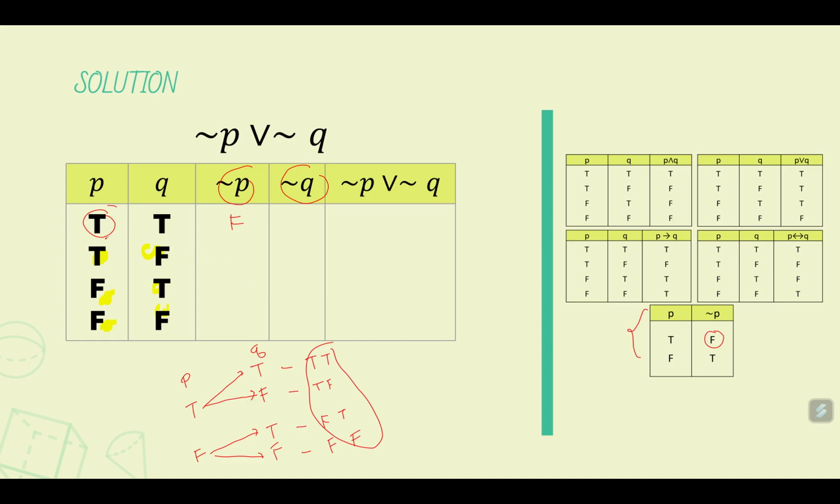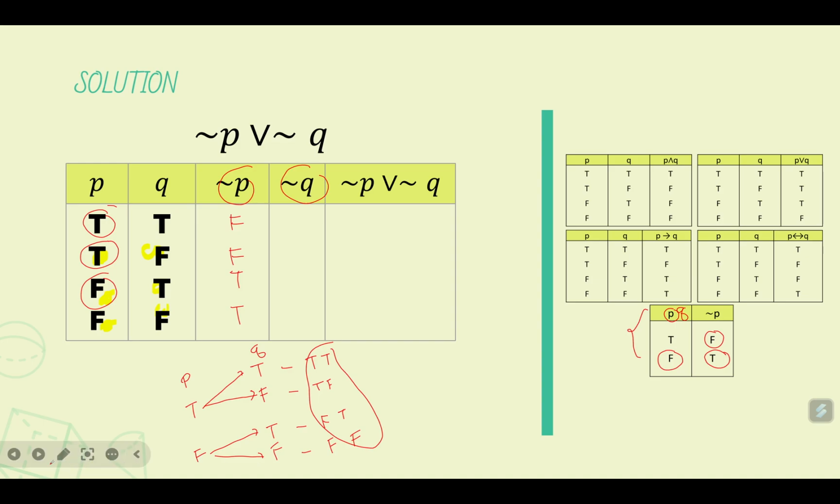And then we move to the next value, which is T. So again, this is false. And then we move to another value here, F. And according to the negation table, if P is false, then its negation is true. So this one here is true, and then F here becomes true. And then if you move to the Q column, you just replace P with Q.